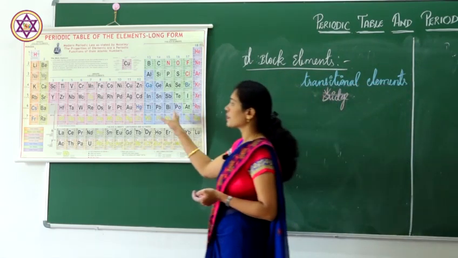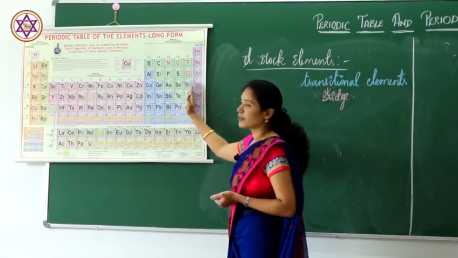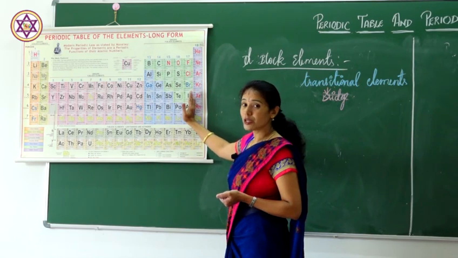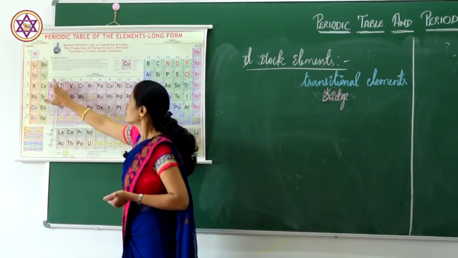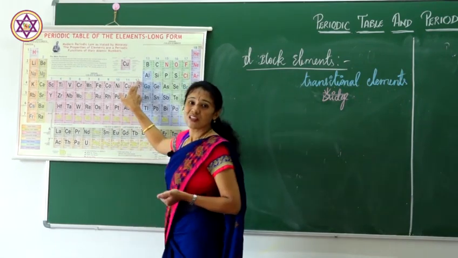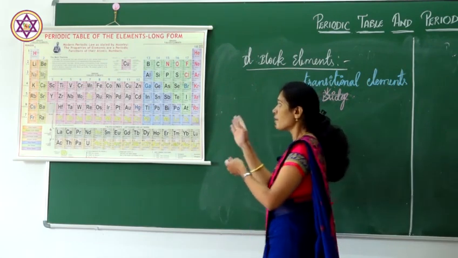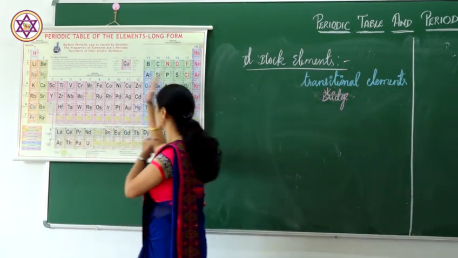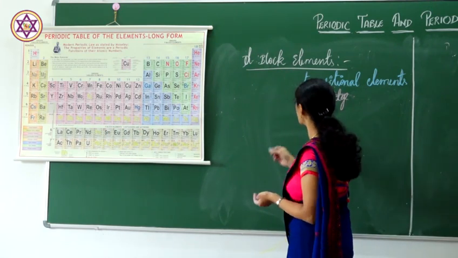You can see in the periodic table, the s block is to the left and the p block is towards the right. In the middle you can see the elements from group 3 to 12. These elements are called d block elements.